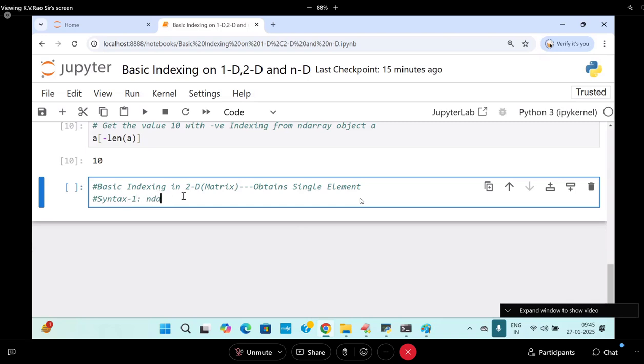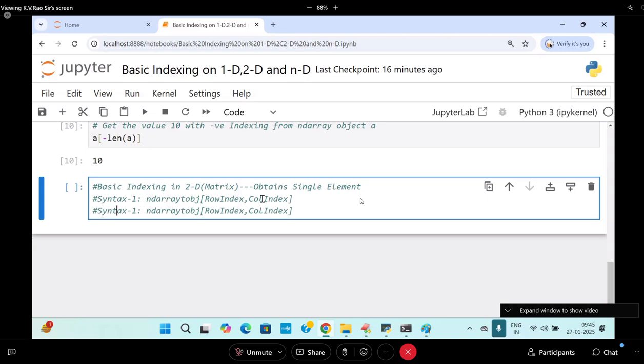Quick. ndarray object of row index, comma, column index. Like this you can mention. Here I will write syntax number 2. ndarray object of row index, then of column index.